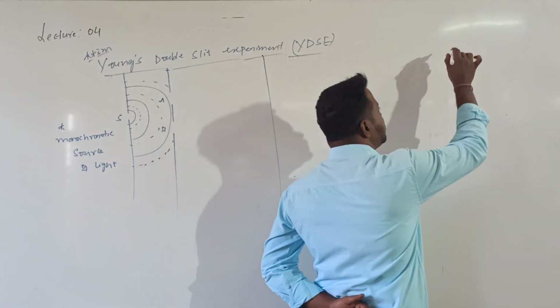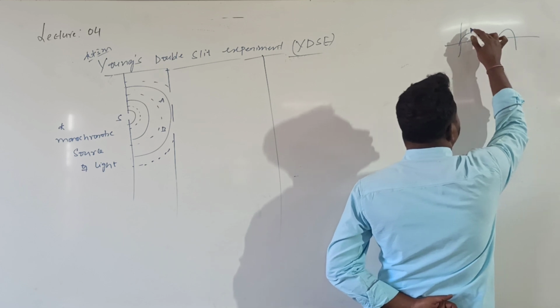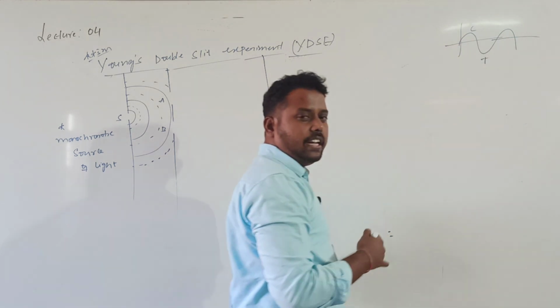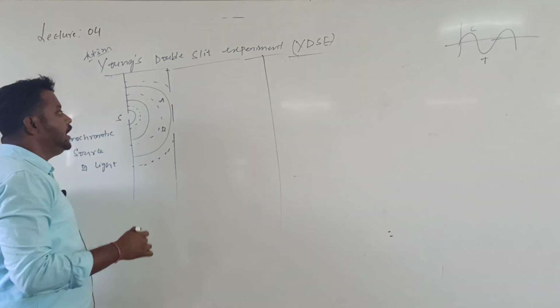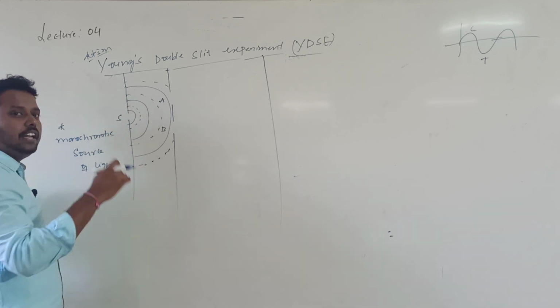Actually, according to Huygens also, light is a transverse wave. A transverse wave will propagate in the form of crest and trough. Now here, how can I show the crest and trough? Here we represent the crest with the thicker line and the trough with the dotted lines.